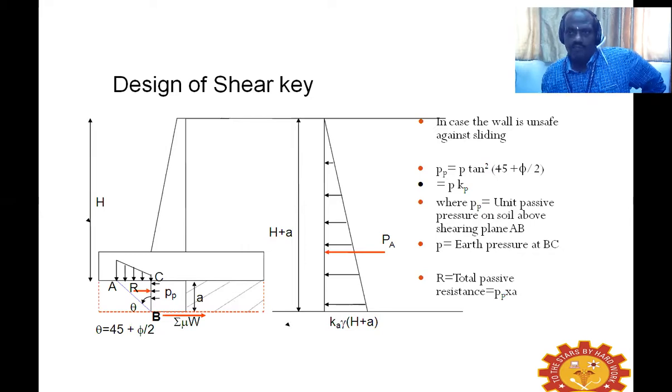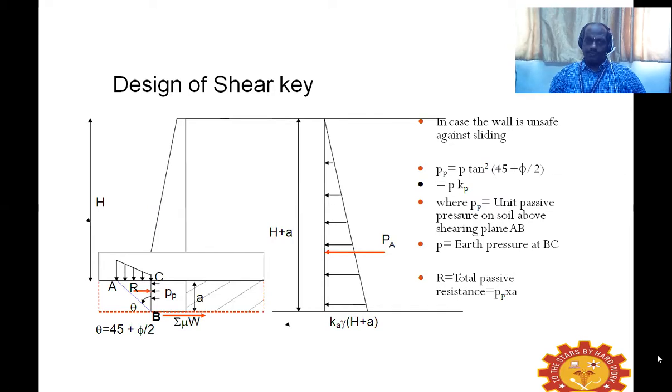For that, we have to give an additional resisting force by providing one protrusion beneath the base slab, which is termed a shear key. This protrusion of the shear key gives additional stability against sliding.